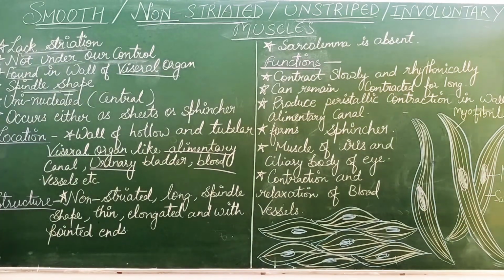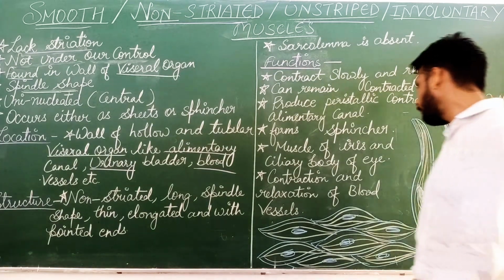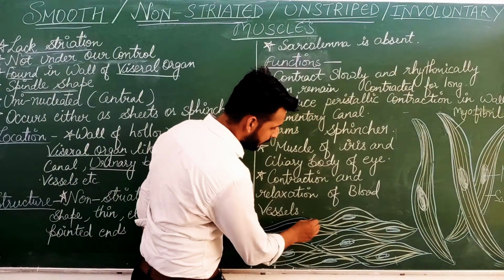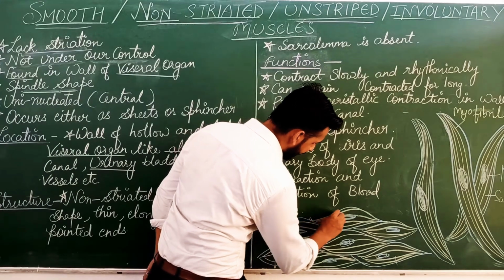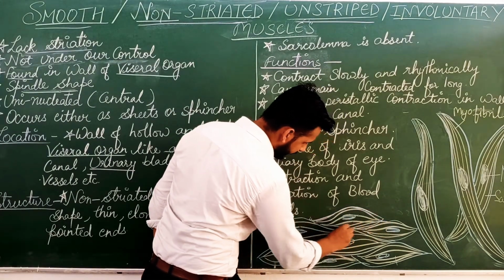If we are talking about their structure, these are non-striated, since there are no bands present, long or elongated. These are thin and spindle-like with pointed ends. Here you can see a single muscle, its end is pointed, right?